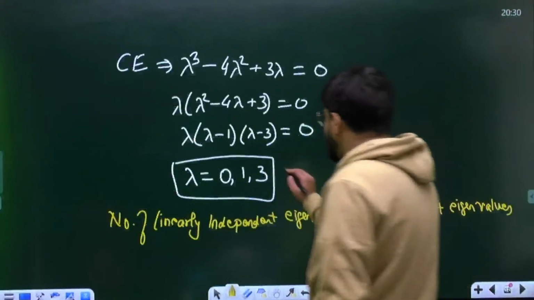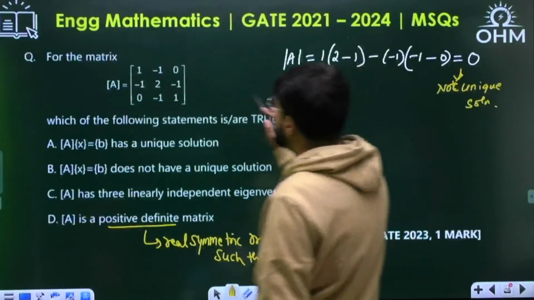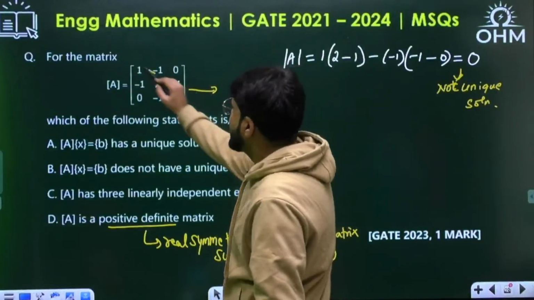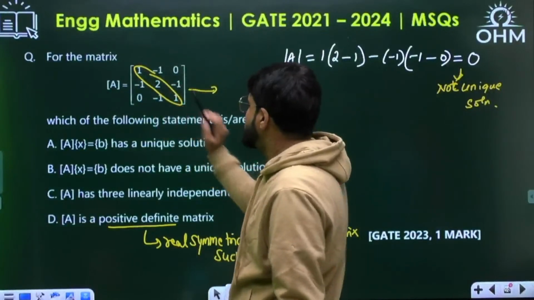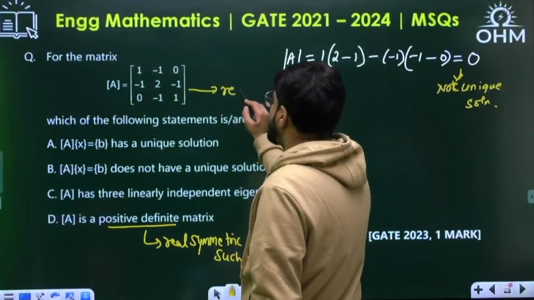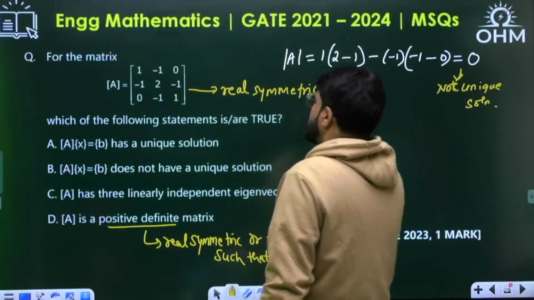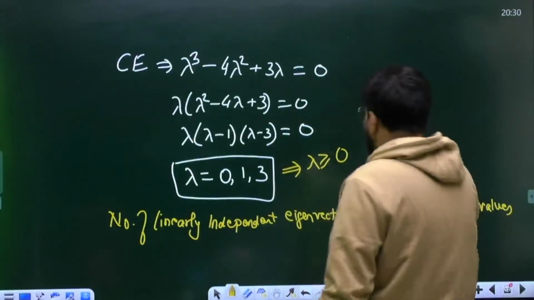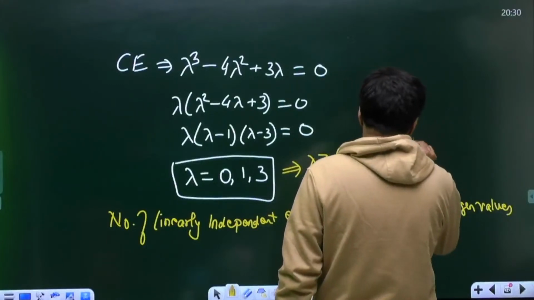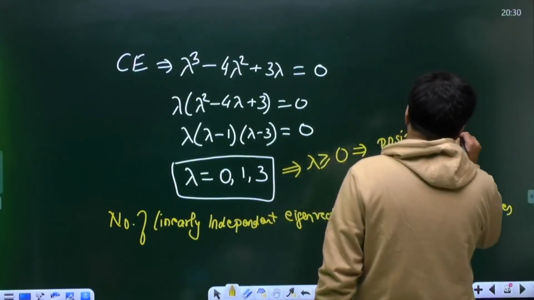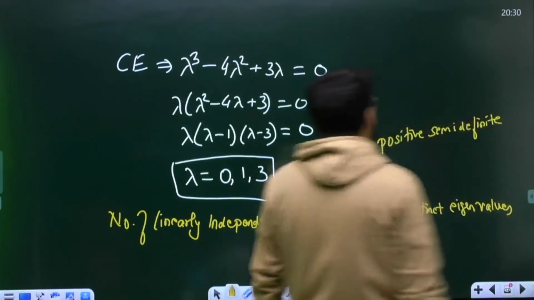So what is the condition here? We can say that lambda is greater than or equal to 0 and the matrix is symmetric. You can see that the elements above and below the diagonal, -1 same, 0 0 same, -1 same. This is a real symmetric matrix. With lambda greater than or equal to 0, we call such a matrix positive semi-definite. It is not positive definite.